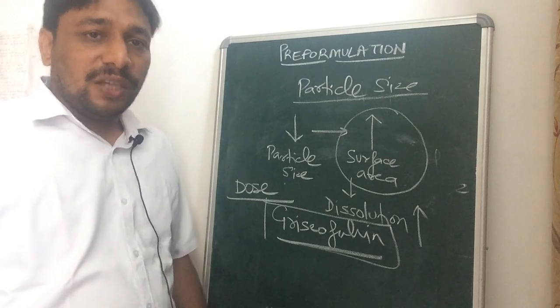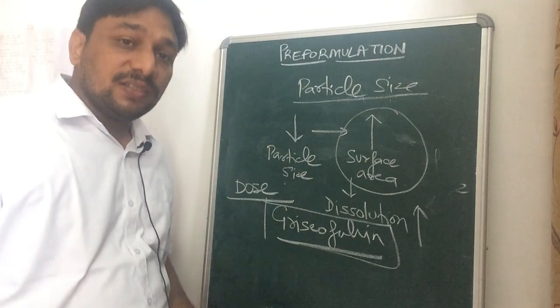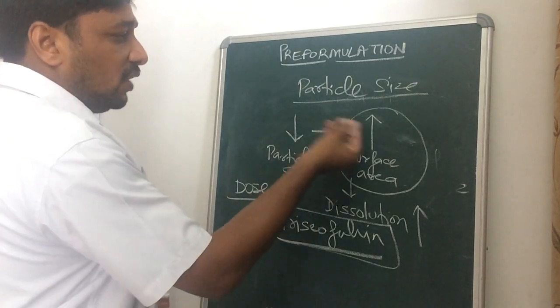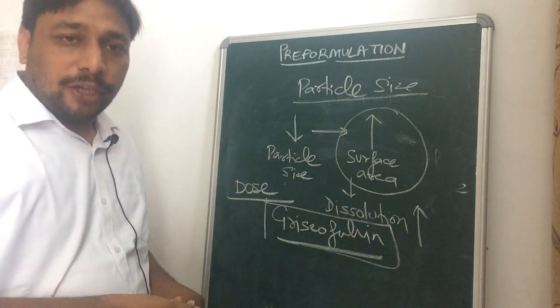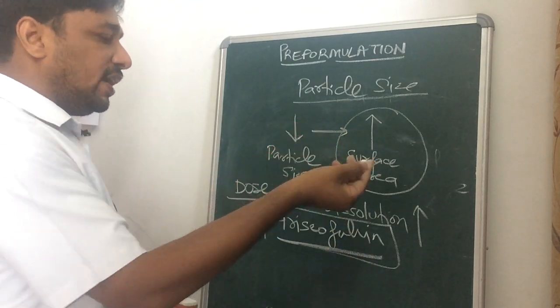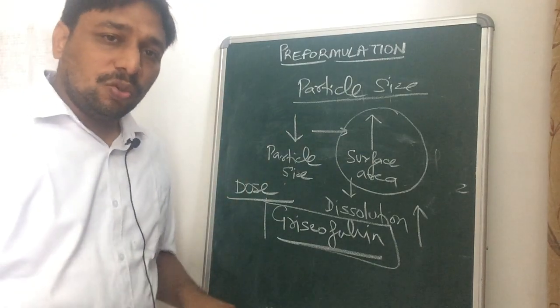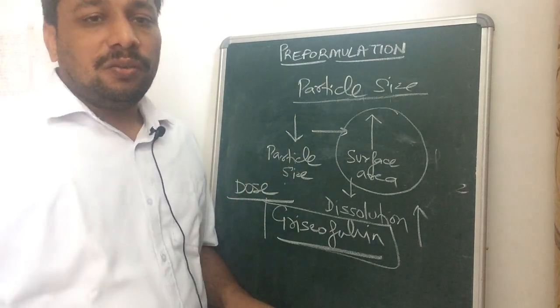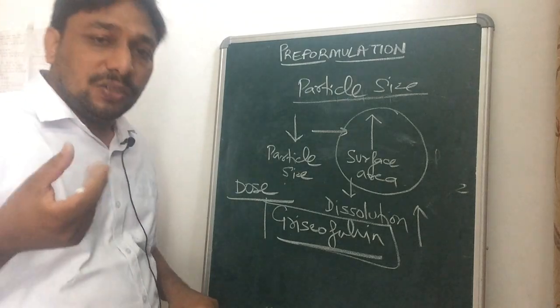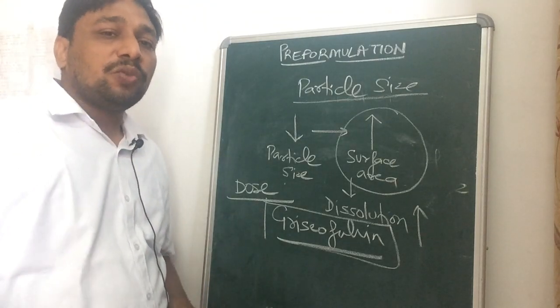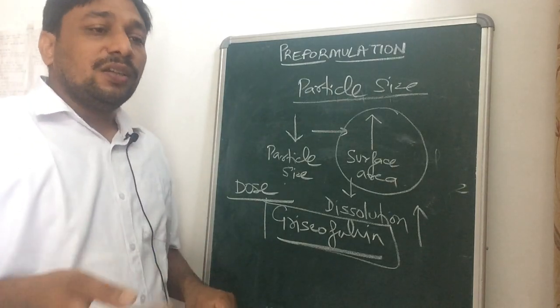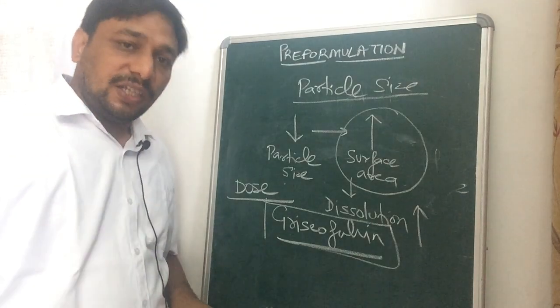The drug is hydrophilic or lipophilic, what is the particle size of the drug, because if we do not look at that point, we will not be able to identify the dissolution or the bioavailability, how the drug will get absorbed.